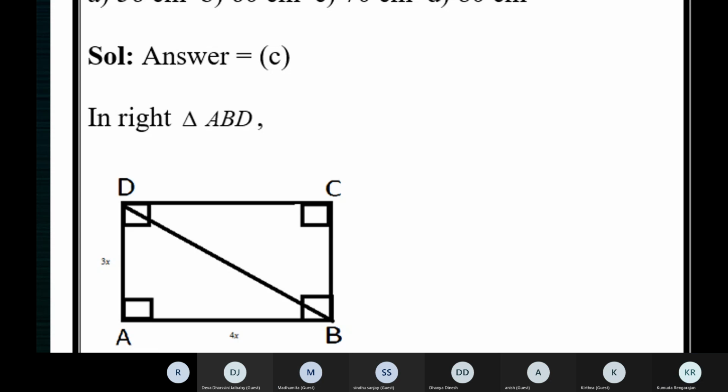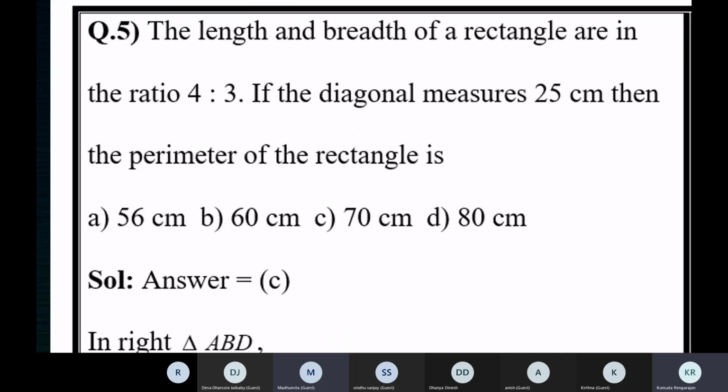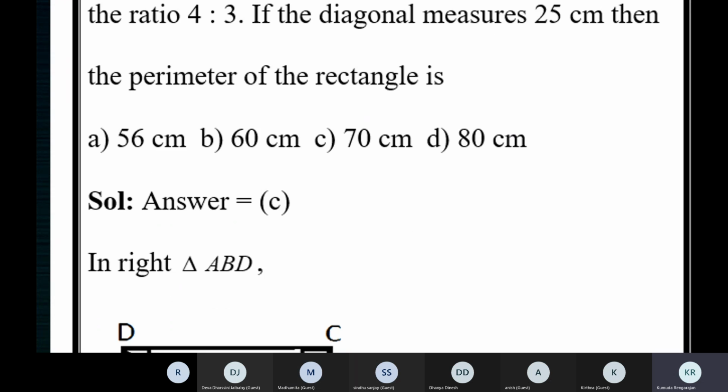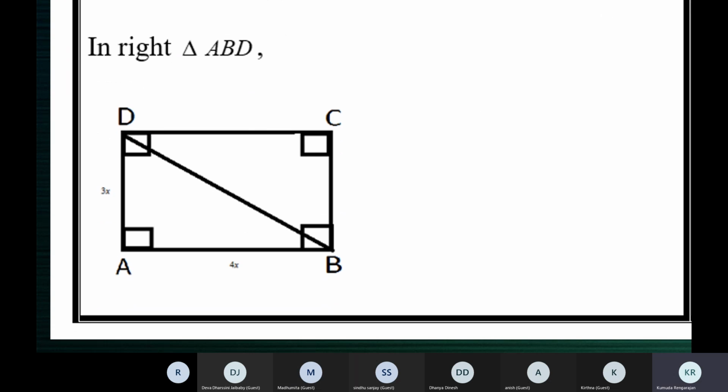What is the length of the diagonal? 25 centimeters here. Diagonal is 25 centimeters. Now, tell me the triangle which has 3x, 4x and 25.